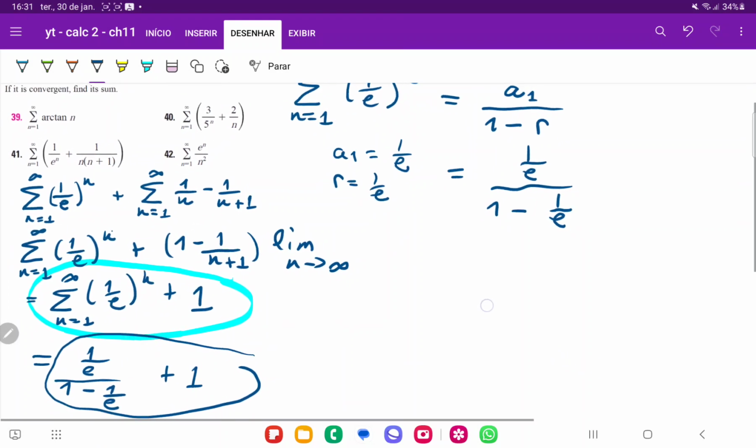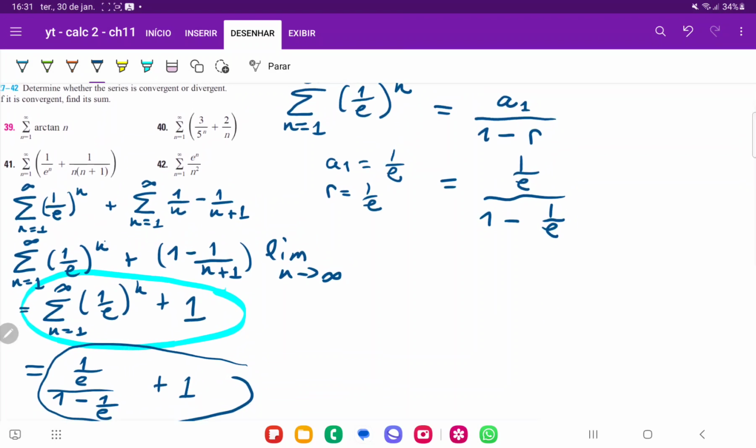So it does converge. It converges because the first series is a geometric series with a ratio less than 1, and the second series is what is called a telescoping series, where all the terms cancel out except the first one, which is going to be 1 over 1, minus the last one, which is going to be minus 1 over n plus 1. And that is it for problem 41.